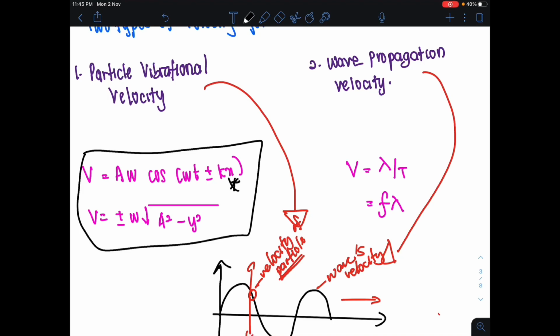It depends on what information is given. You can choose and use your equation. But usually we'll use the second one lah. It is very common to use the second one.